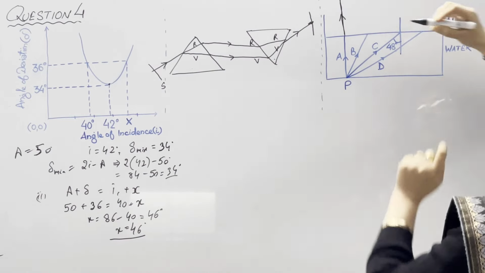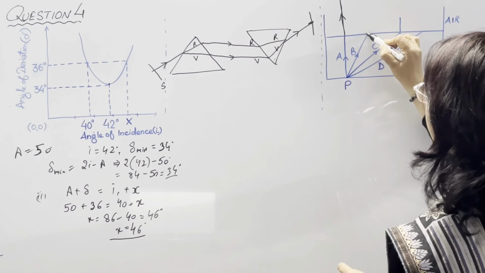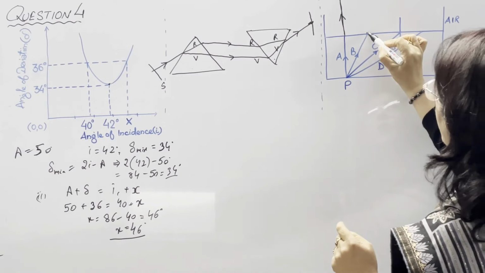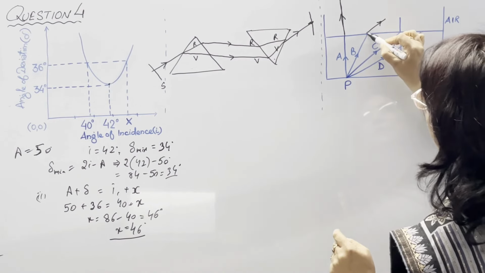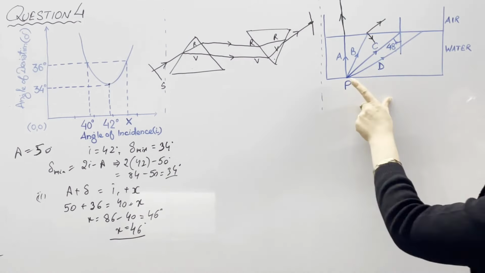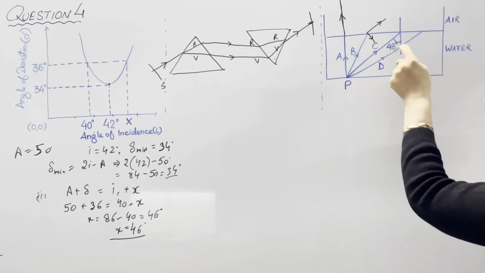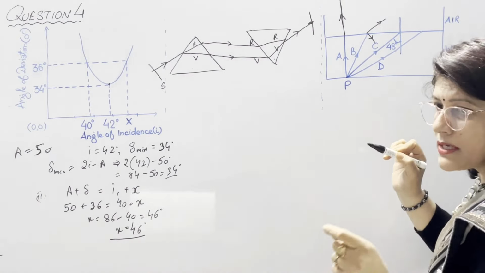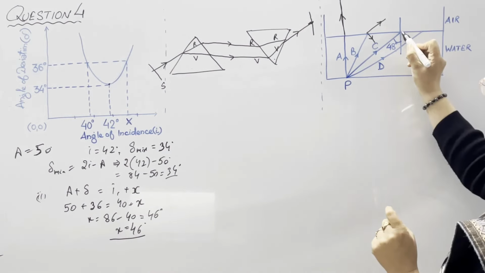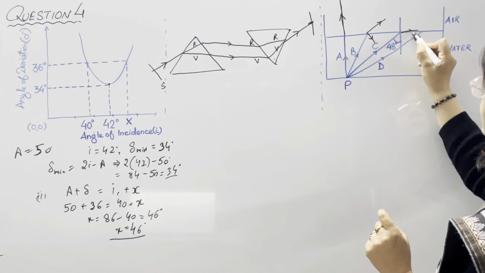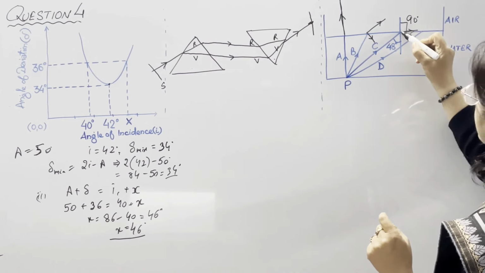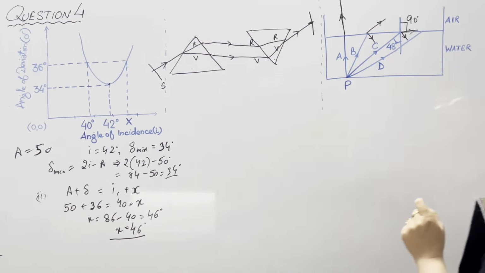In the second ray B, a part of the ray is refracted, and because it is moving from water, a denser medium, to a rarer medium, it bends away from the normal. Some part of it is also reflected back inside the water. So this is the refracted part of the ray. In the third ray C, the angle of incidence is 48 degree and it is given in the question that the critical angle of water surface is 48 degree. So if it is the critical angle, the ray will remain on the surface like this, and here r is equal to 90 degree, and some part of it is reflected back in the same medium also.